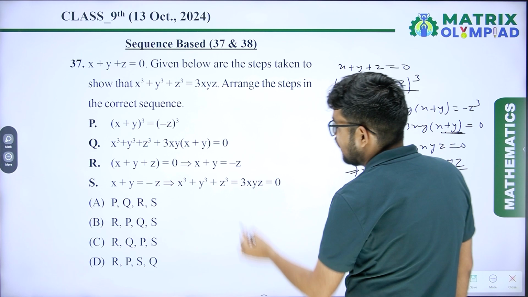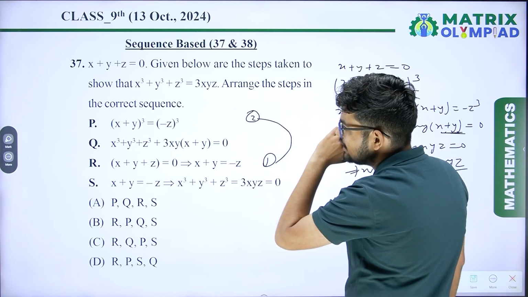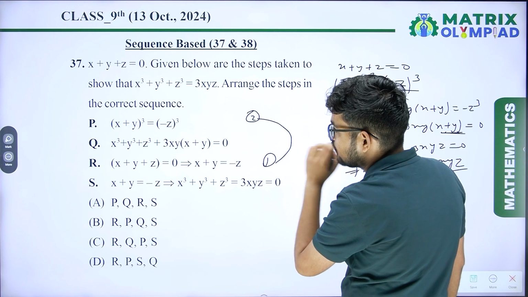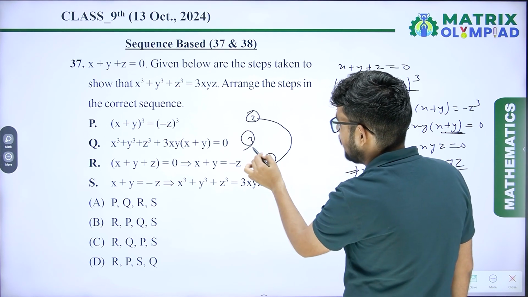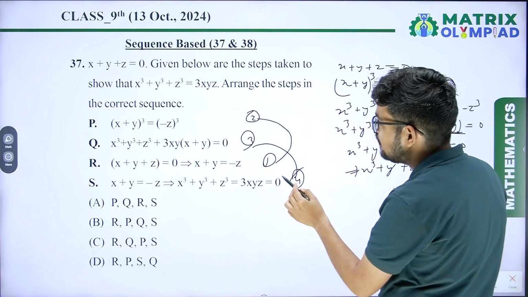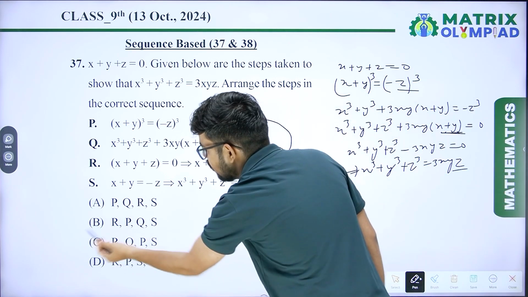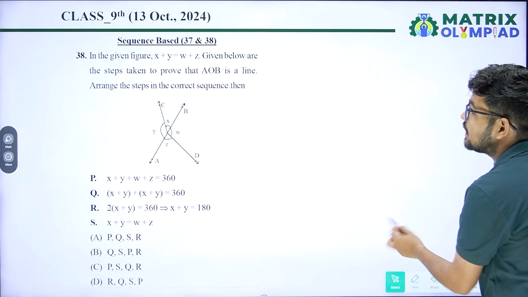So from here you will get x cube plus y cube plus z cube equals 3xyz. So it means R is our first step, after that P is the second step, Q is the third step, and S is the fourth step. So correct answer is R, P, Q, S. Option B will be the correct answer.